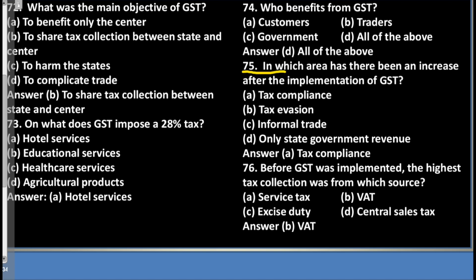Question 75. In which area has there been an increase after the implementation of GST? A. Tax compliance. B. Tax evasion. C. Informal trade. D. Only state government revenue. Answer: A. Tax compliance. Question 76. Before GST was implemented, the highest tax collection was from which source? A. Service tax. B. VAT. C. Excise duty. D. Central sales tax. Answer: B. VAT.